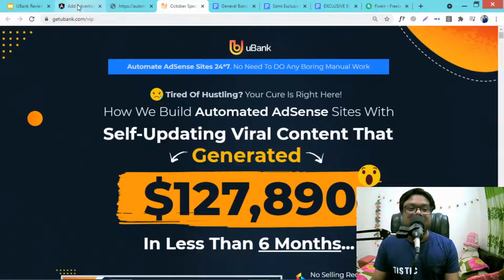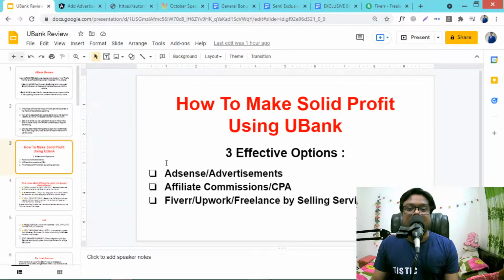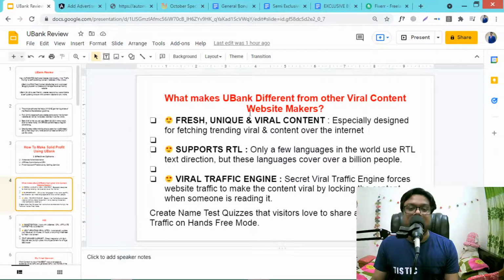So this is absolutely amazing. So what actually makes Ubank different from other viral content website makers? We know there are lots of website software that create viral content websites, but what actually makes Ubank different from this? See, this is the reason.